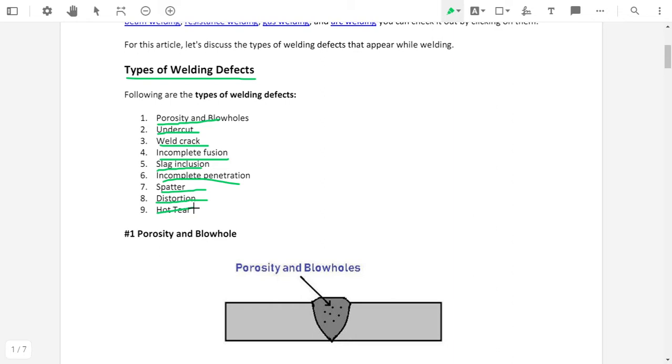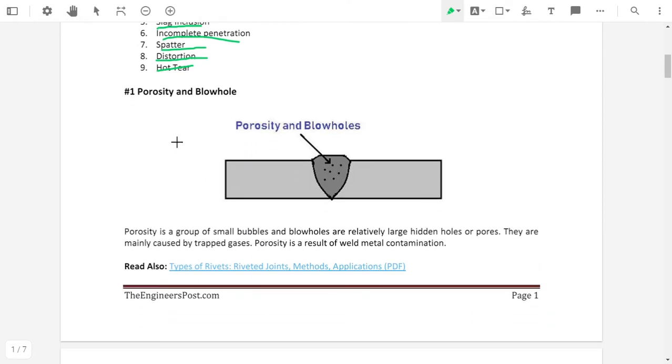So we will discuss these welding defects one by one, and then we will discuss how we can prevent them: what the causes are, or due to which factors these welding defects are introduced in the weld, and how we can control them. Okay, so see here, the first one is porosity and blowholes.